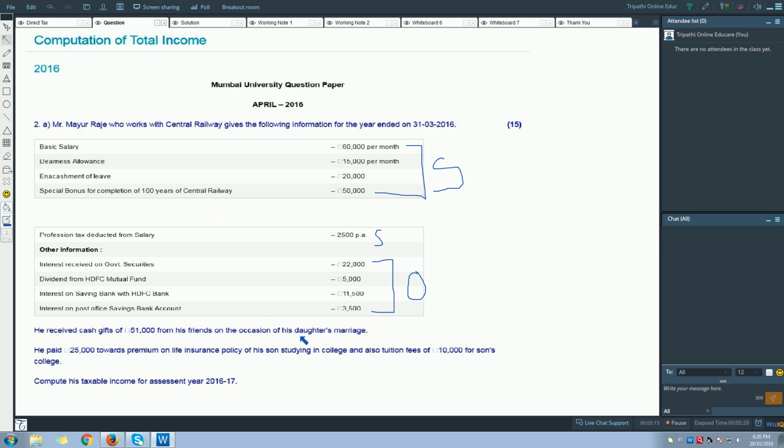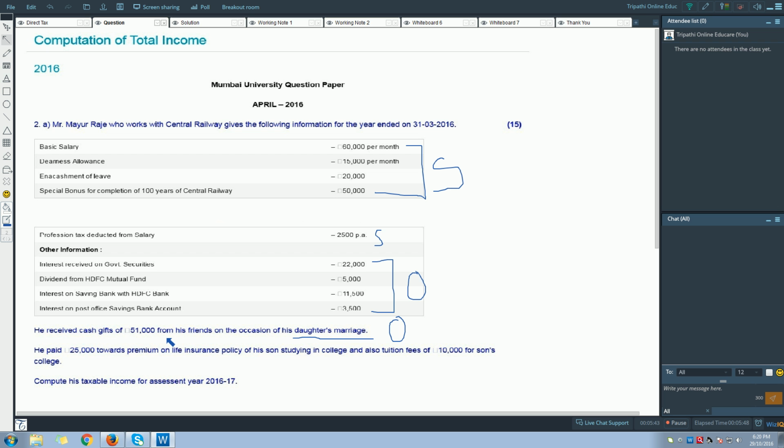The next part: he received a cash gift of rupees 51,000 from his friend on the occasion of his daughter's marriage. One thing which is important here is daughter's marriage. Actually speaking, if you receive a gift from your friends, it is exempted, it is not taxable. In case it is taxable, it will be taxable under the head income from other sources.